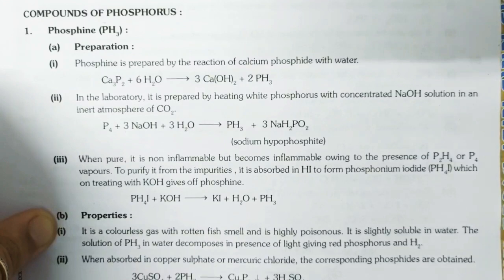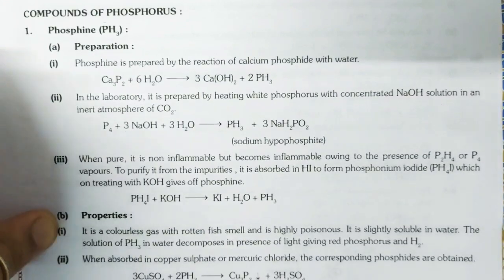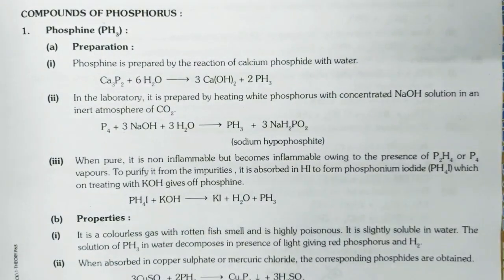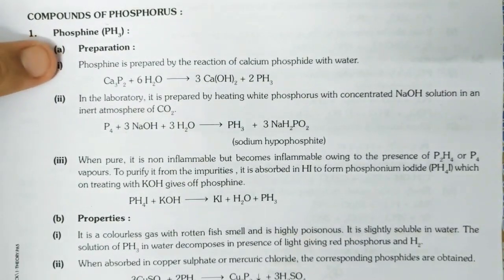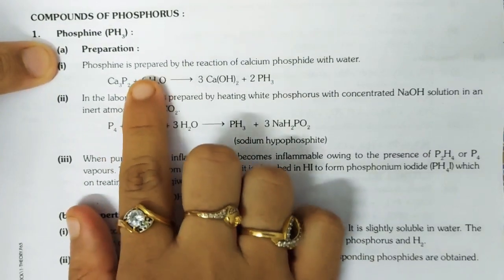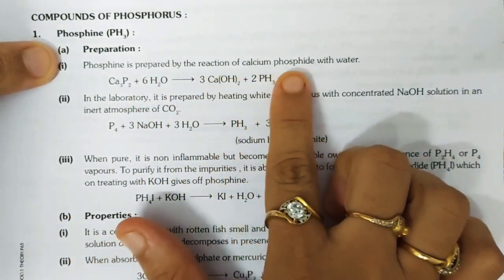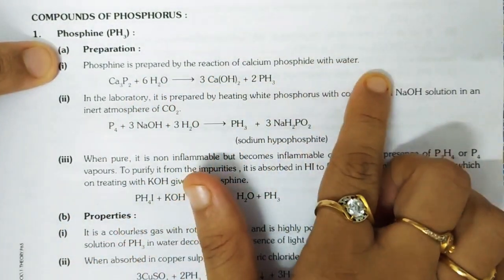Let's discuss compounds of phosphorus. So the first compound is phosphine. Let's go for the preparation of phosphine. Phosphine is prepared by the reaction of calcium phosphide with water.